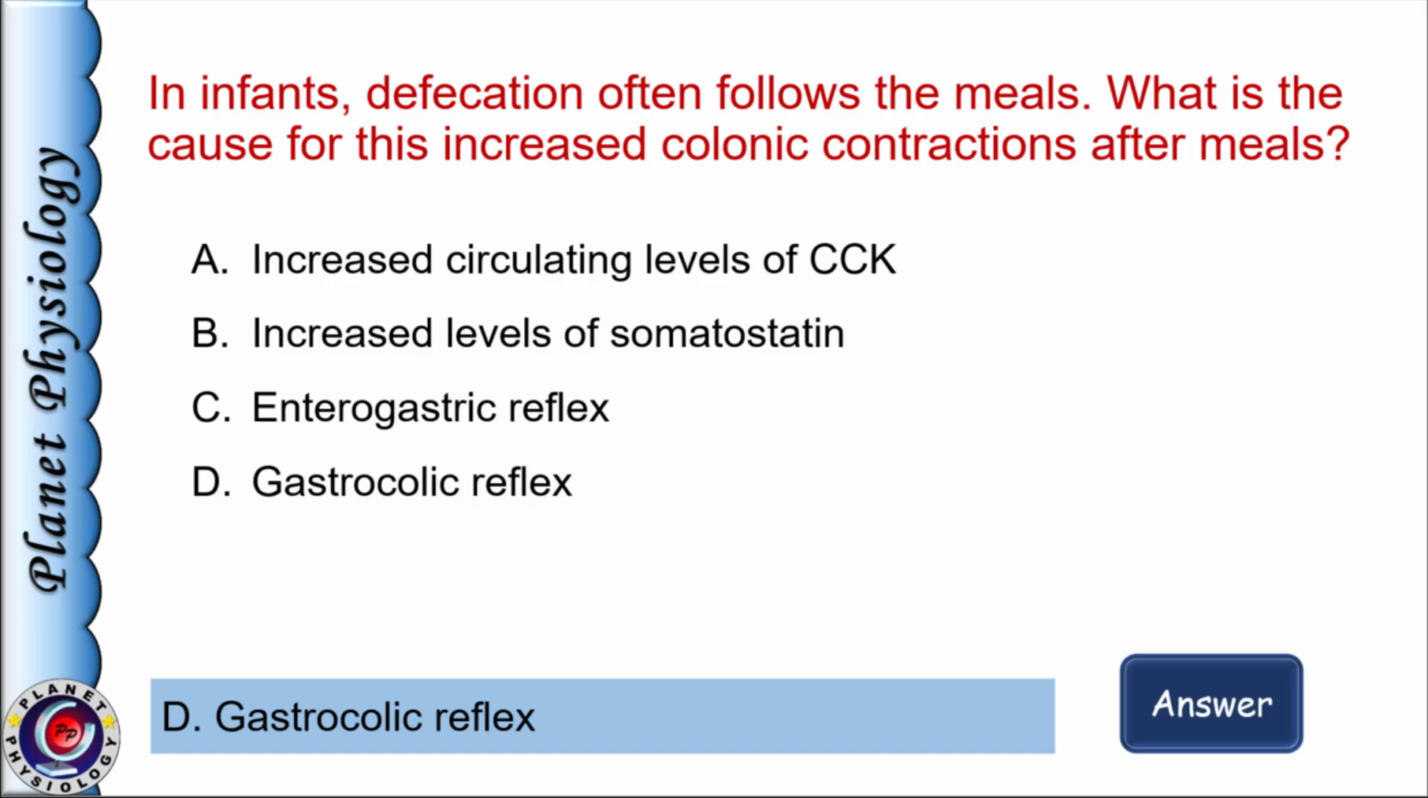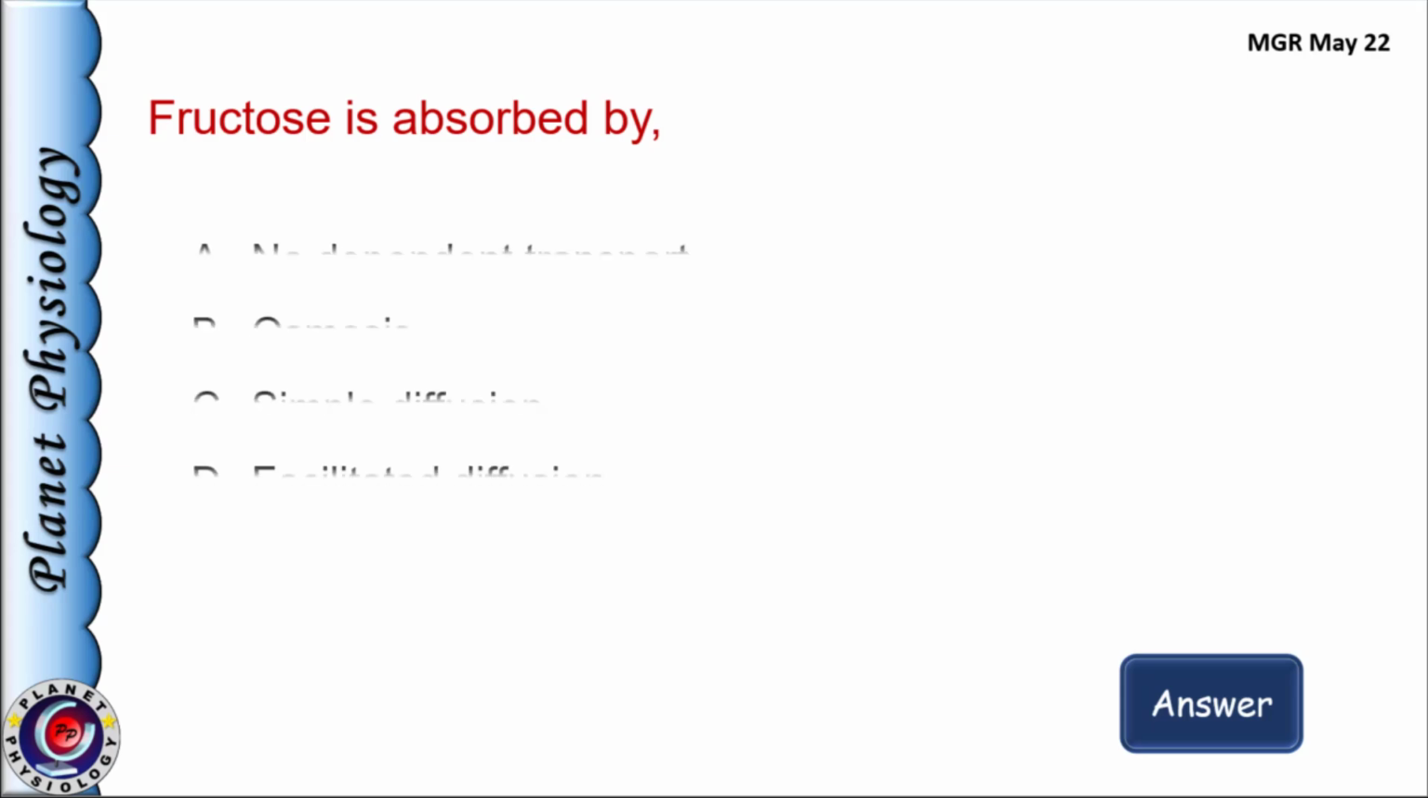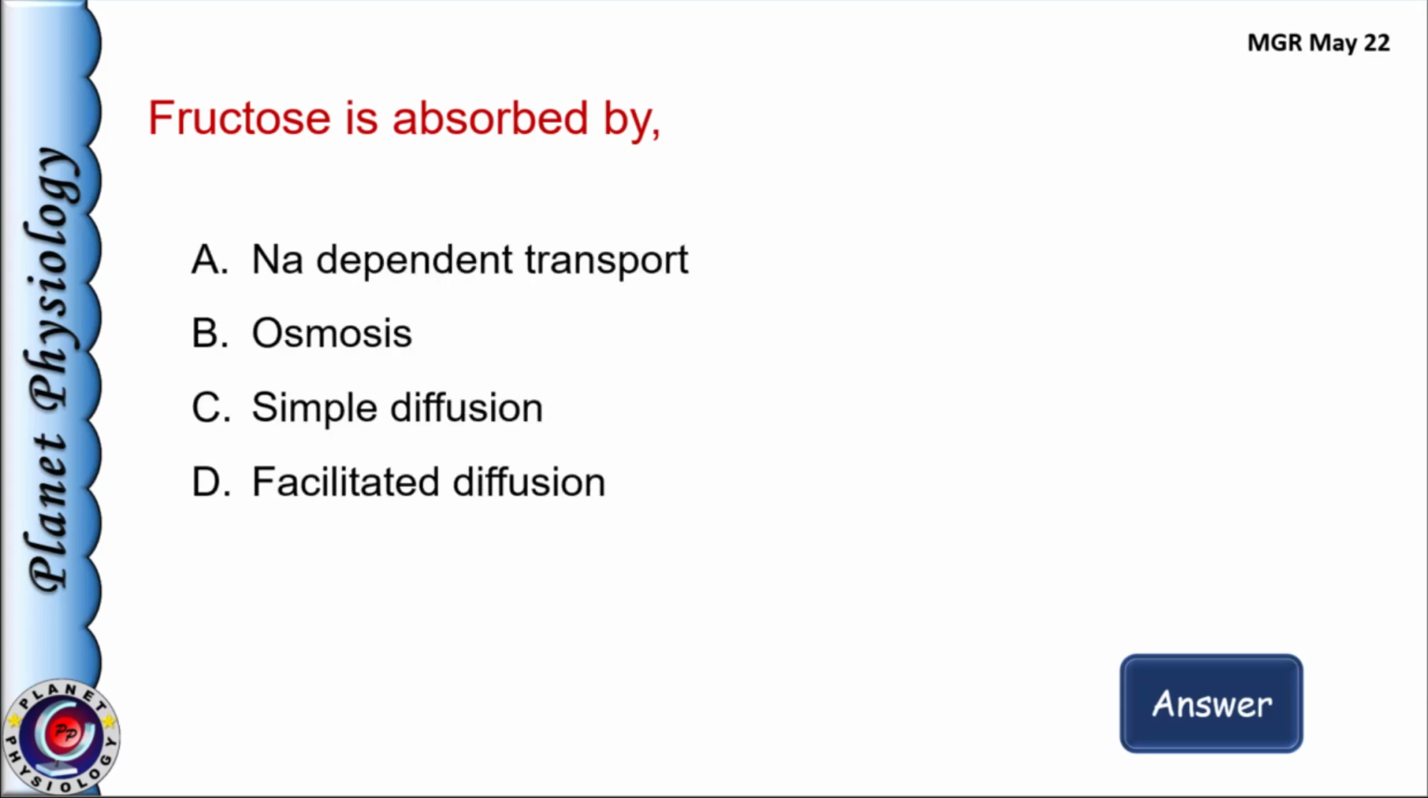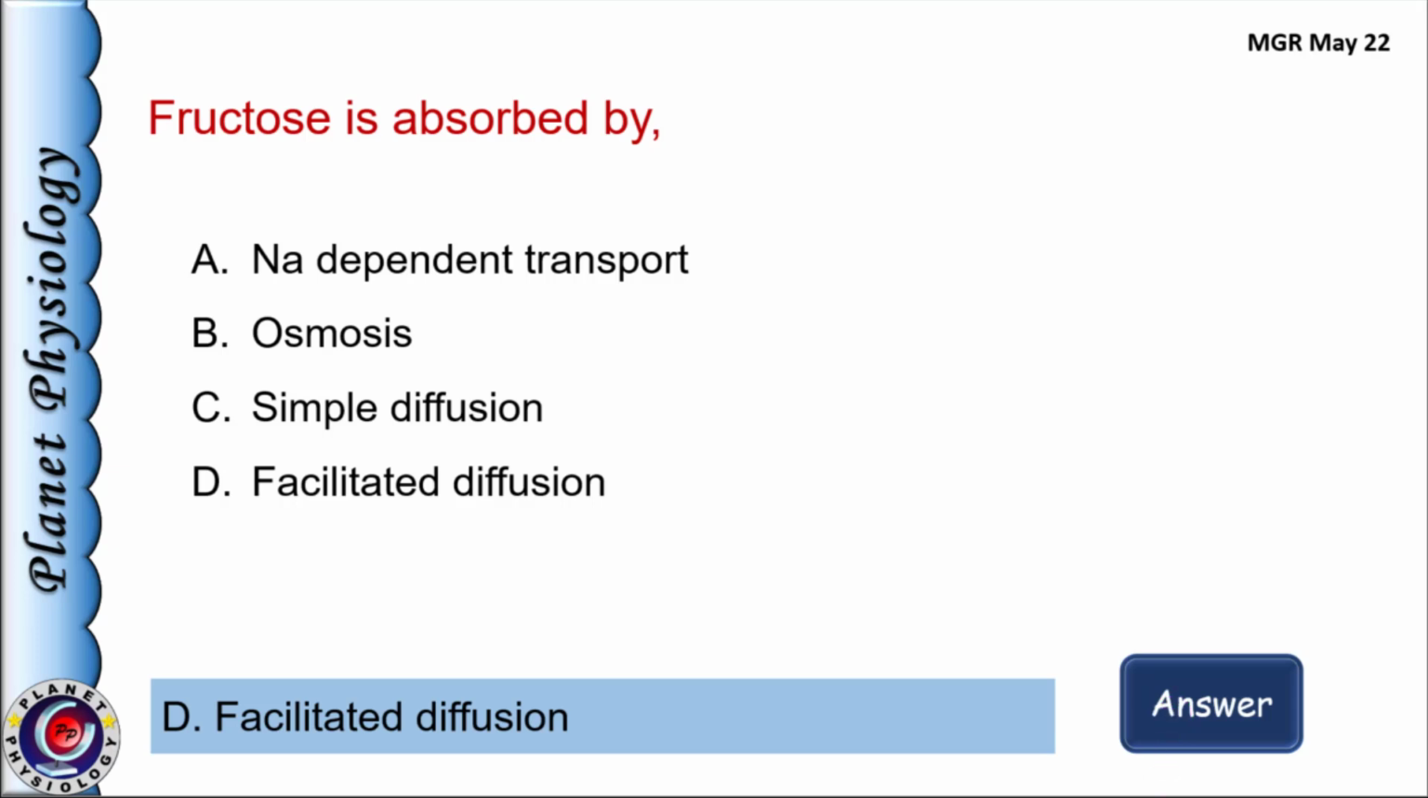Now coming to the last topic, digestion and absorption. Fructose is absorbed by A. Sodium dependent transport, B. Osmosis, C. Simple diffusion, and D. Facilitated diffusion. Fructose is transported by facilitated diffusion from intestinal lumen into the enterocyte by GLUT5 and out of the enterocyte, that is on the basolateral surface, by GLUT2. It is sodium independent transport because it is facilitated diffusion. Sodium dependent transport is utilized by glucose and galactose but not by fructose. And hence the correct answer is option D, facilitated diffusion.